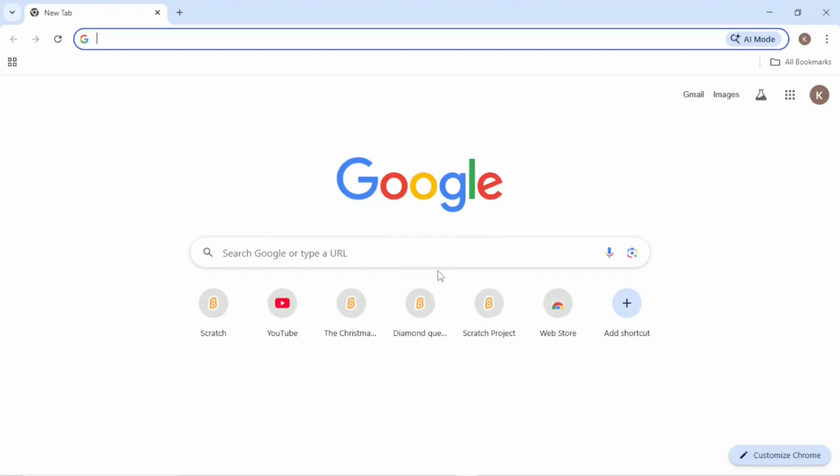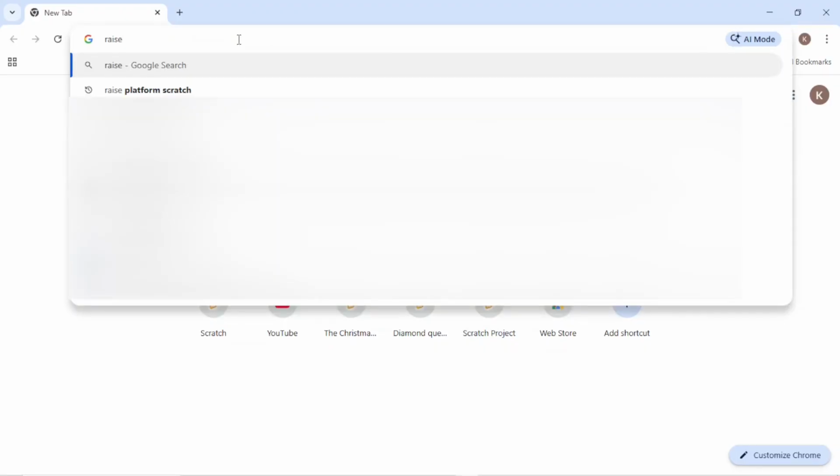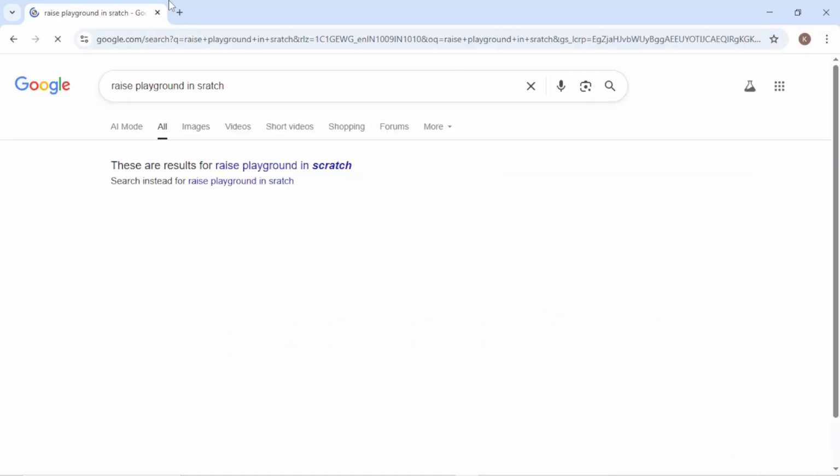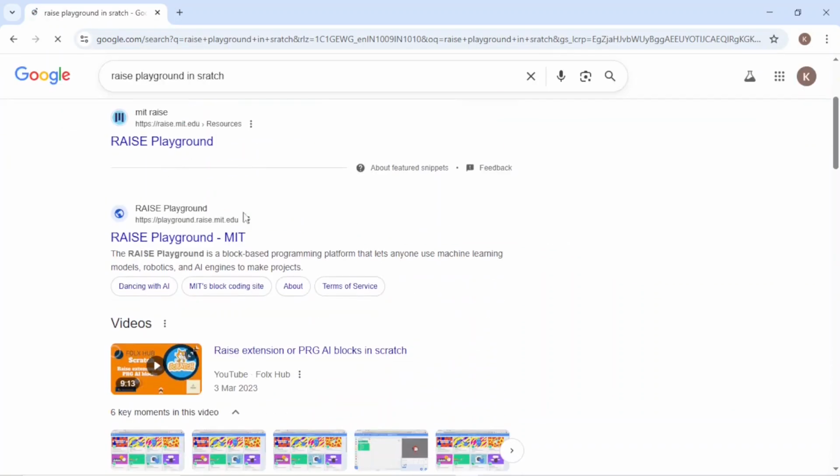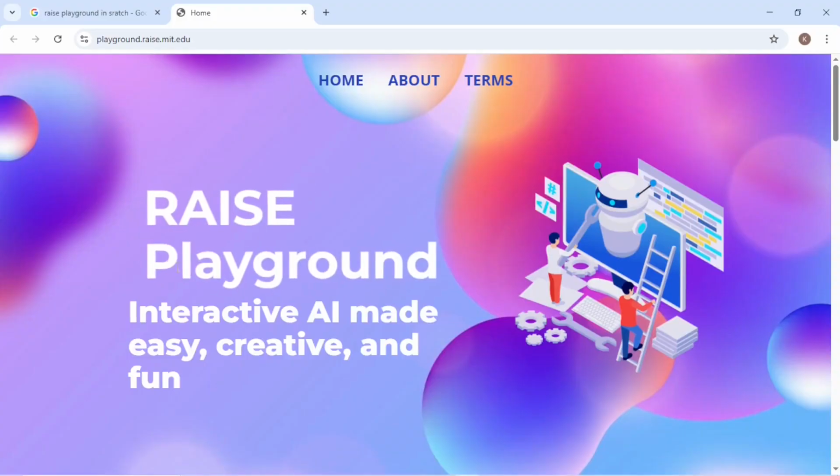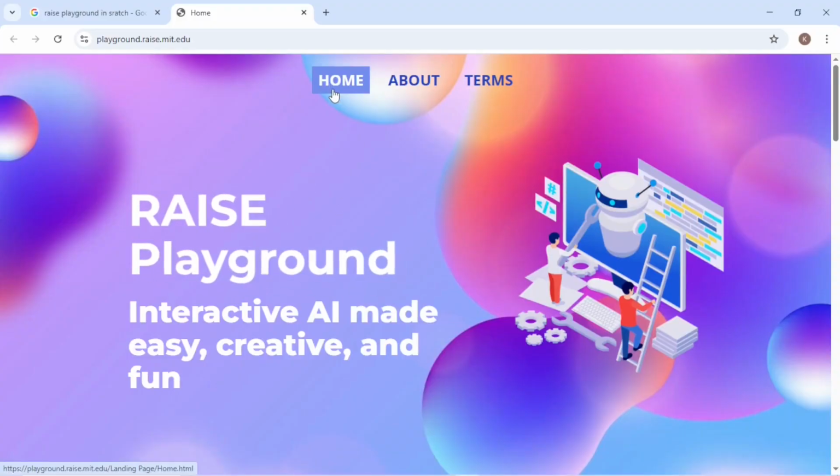Okay, here you can use that link as well, or directly you can type Raise Playground in Scratch. Okay, now I just click enter and you can see this is the first option and this is the link. You can click on that. I just open it in a new tab. So this is our Raise Playground. Here this is the home page.